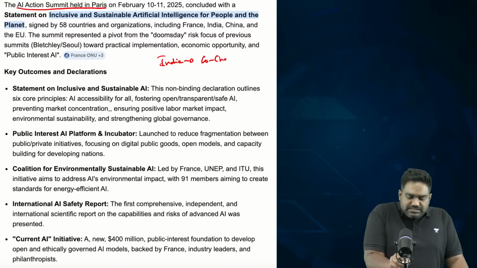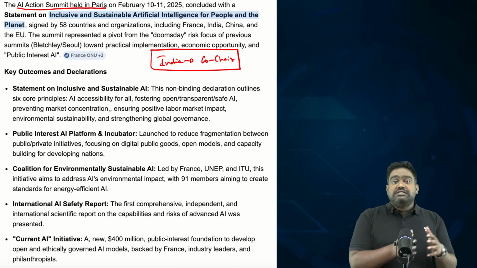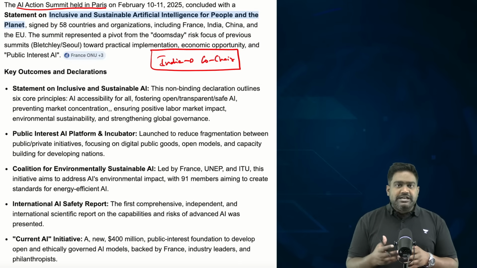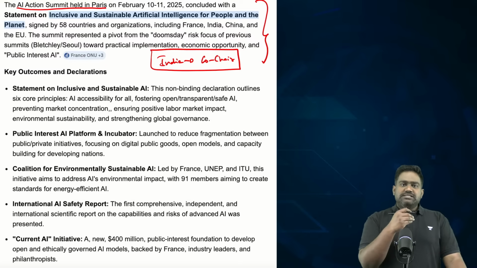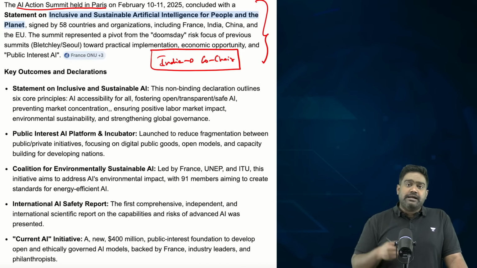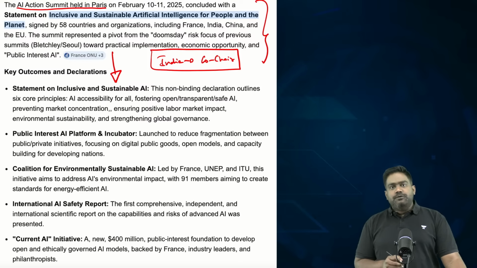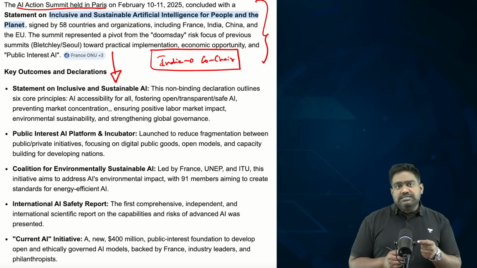So the Paris AI Action Summit brought out many key outcomes. Now the focus had shifted towards sustainable AI, inclusive AI. Since the safety and risk factors had been addressed under the Bletchley Declaration during the UK summit, now the focus was on sustainable, environment friendly, and inclusive AI. Under the Paris Declaration, many statements and initiatives were rolled out with the backing of France and India.